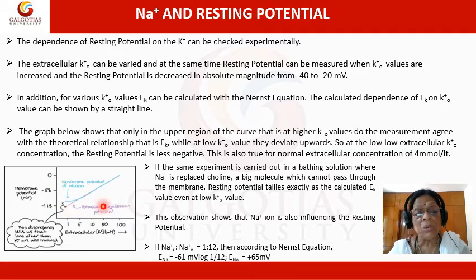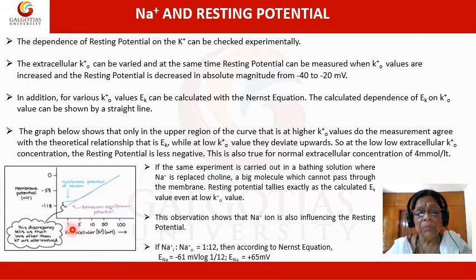This is also true for the normal extracellular concentration of 4 millimole per liter, which is the normal extracellular concentration of potassium in natural cases. So, at this value also, the membrane potential doesn't tally with the calculated EK value. It is slightly less negative than the calculated value, and that means some other ion is taking part in this region of the graph, or at this Ko value.